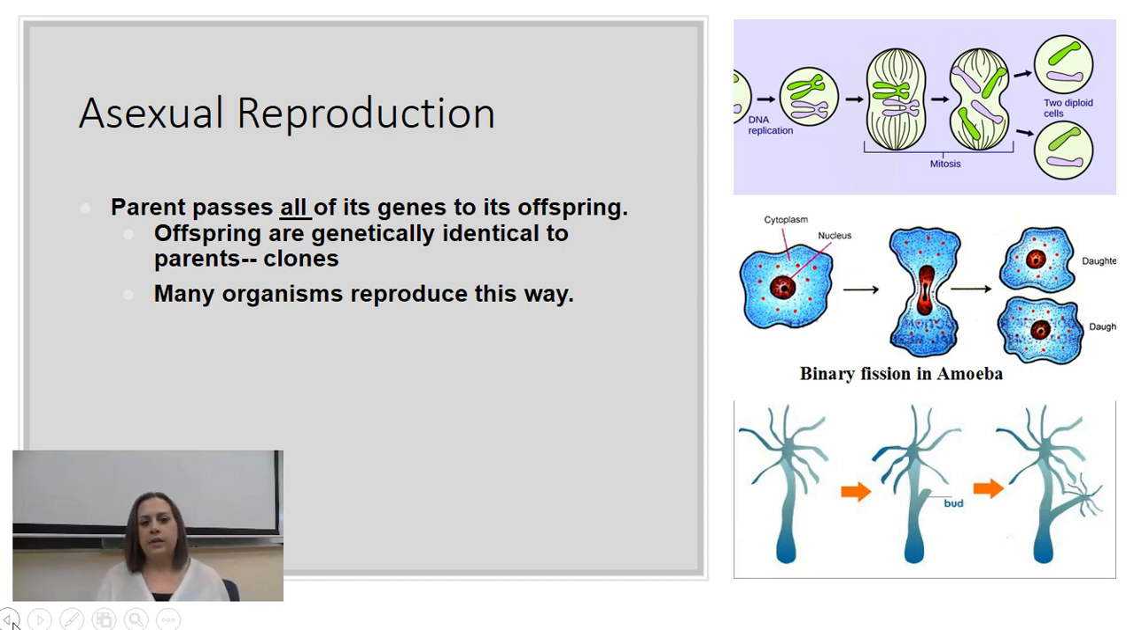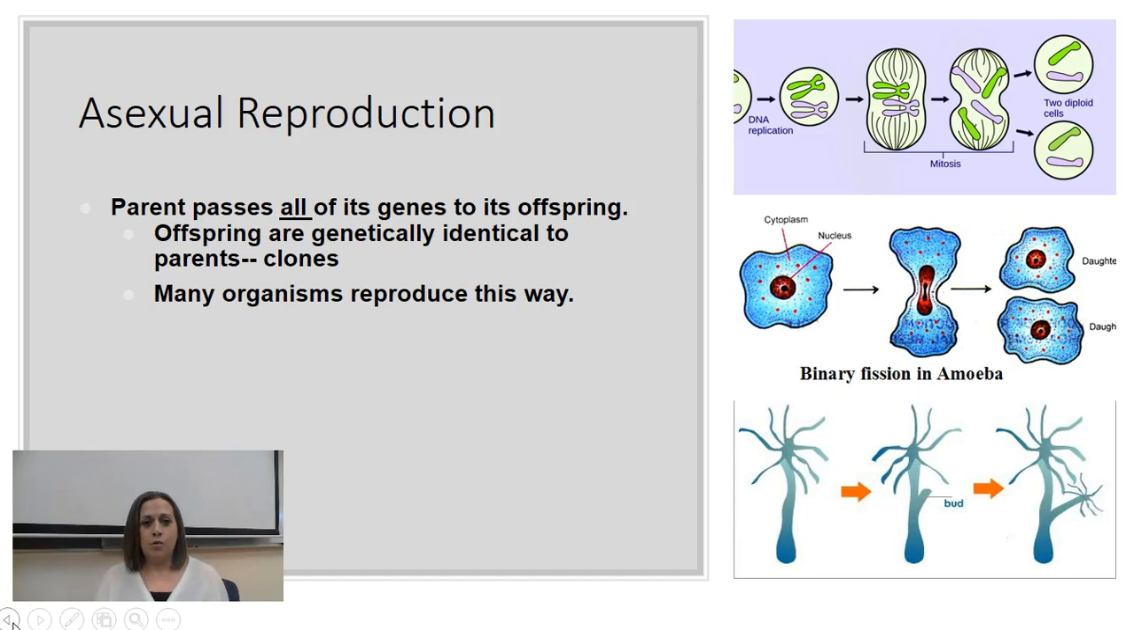Keep in mind, anytime you put an A in front of a word like that, it's going to be not or without. So asexual reproduction is reproduction without sex. And what that means is that there's only one parent that is passing on all of its genes to its offspring. So this means that the offspring are going to be genetically identical to their parents. Sometimes we call these clones, because genetically they are exactly the same.